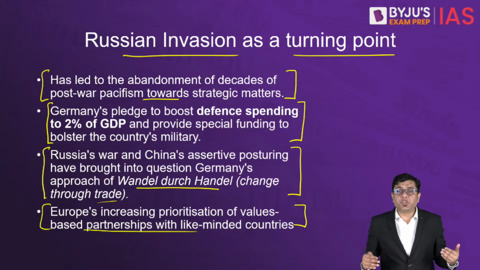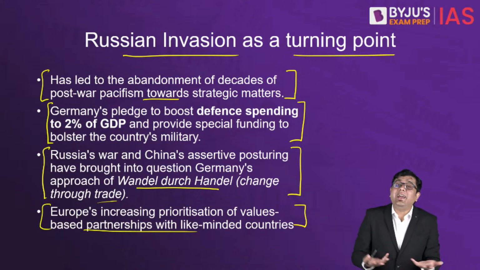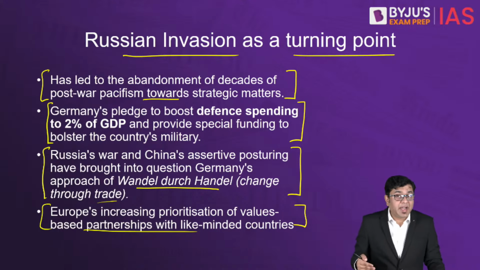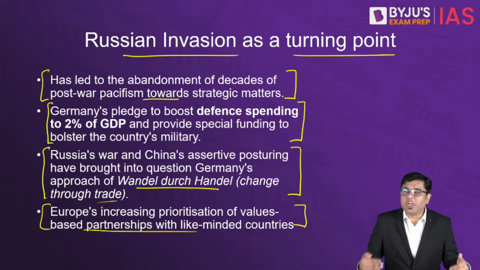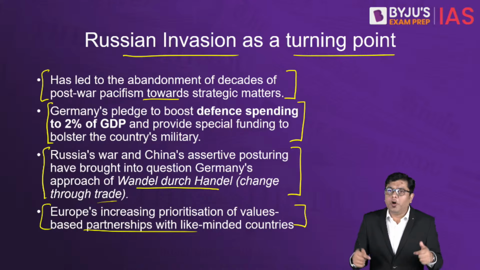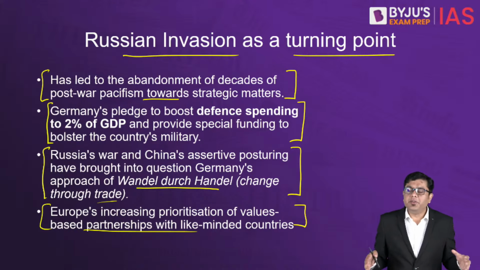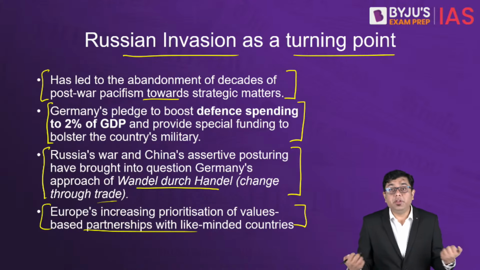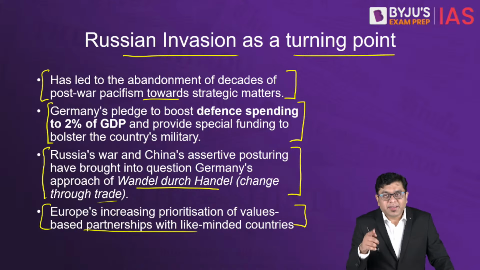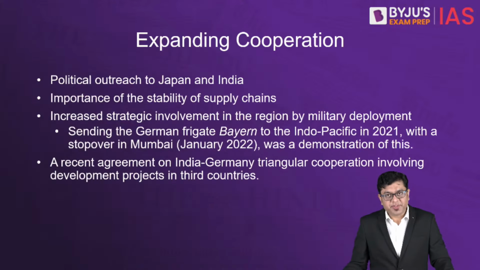Because the European nations are devising a new China policy, where many of the European nations are devising a policy to prevent the Chinese industries from getting into critical areas, to also put a check on the migrants coming from China, the migration which is happening. So because of all this, all the European countries are looking for new partners in the new millennia. And so is the case with Germany, and that is where India steps in.